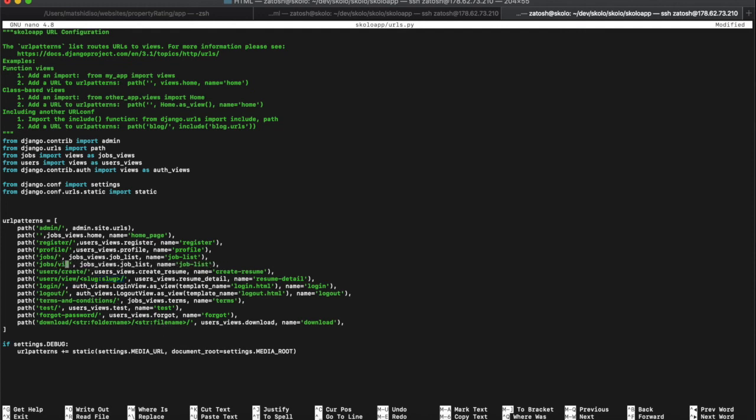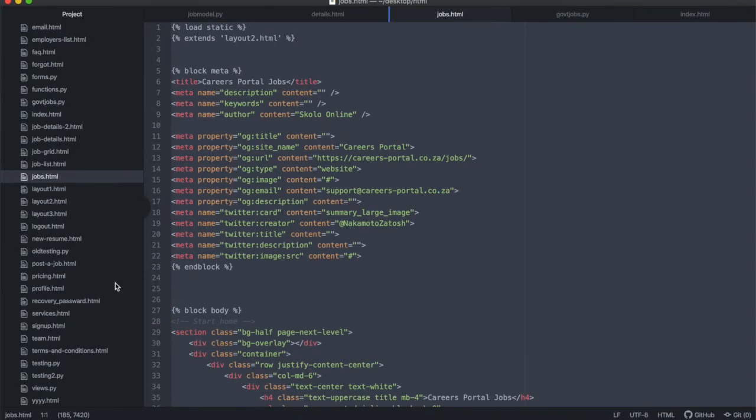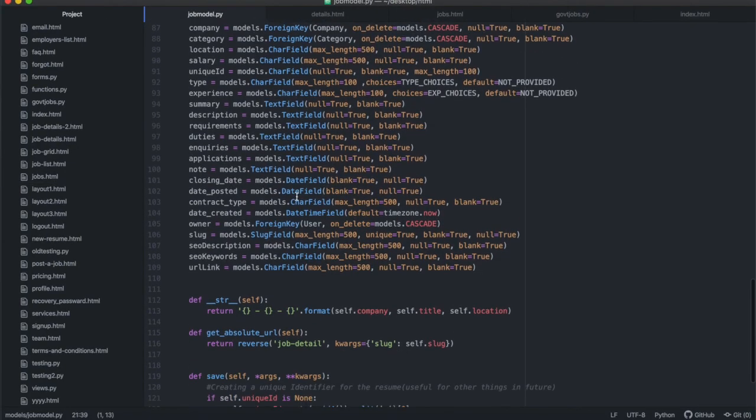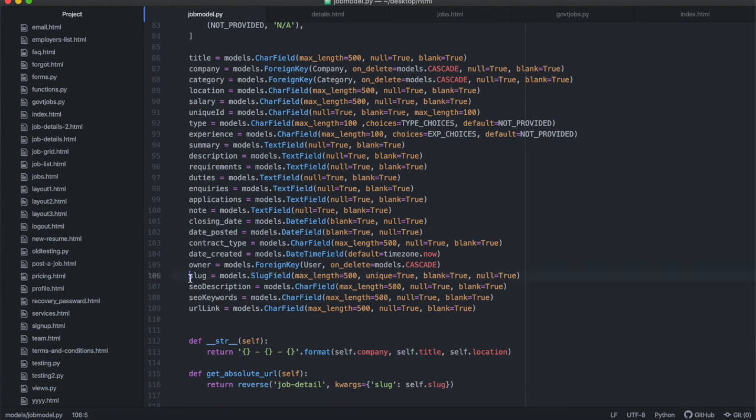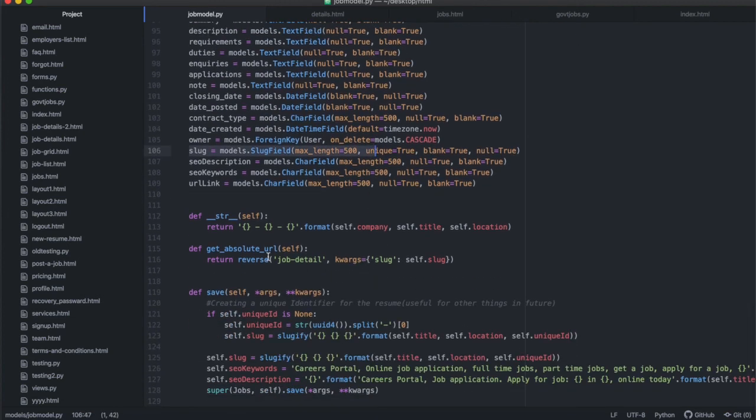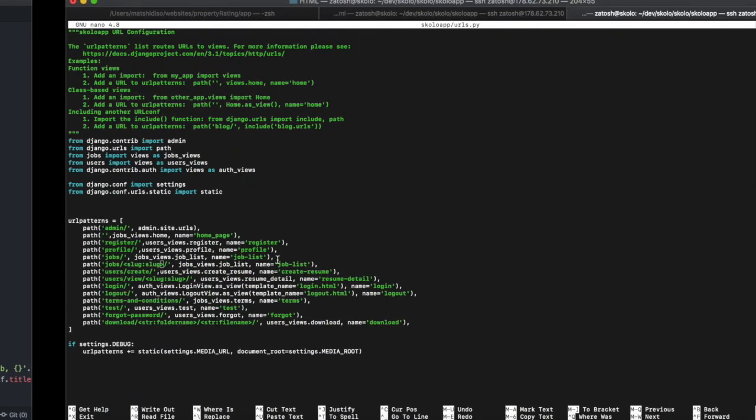Or we can even remove the view, there's no need to have view. We can just put the open and close like that, and then put in the slug in there. The slug is the one that's going to help us identify the specific job instance that we're looking for. Remember, the slug is the one identified inside of your detail model. That one is what we use to determine the get absolute URL to the reverse path of job detail. So this job path, we have to call it job detail exactly like that.